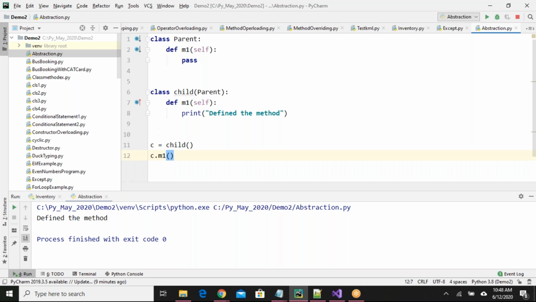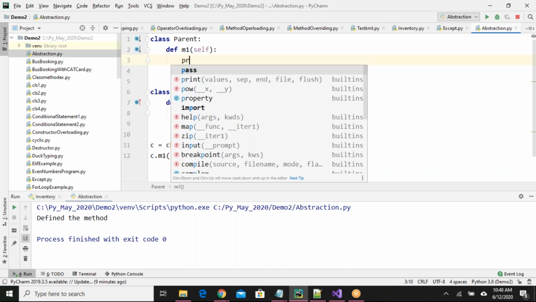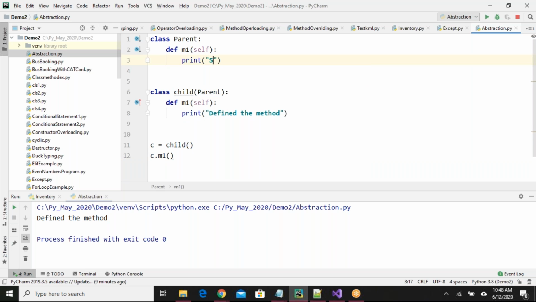In this example, instead of pass, if you write something here, still there is no problem. If I run this, it will execute the child class method only and we will get the output accordingly. If I create an object for the parent class, then the parent class m1 method will be executed and I will get the output as something. This is not the concept of abstraction; this is the concept of overriding. Then what is the concept of abstraction?